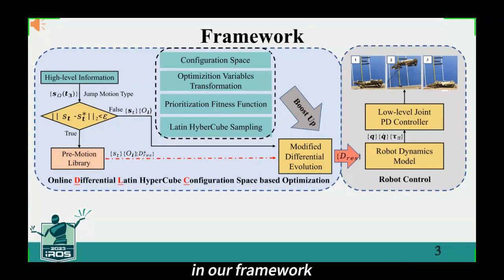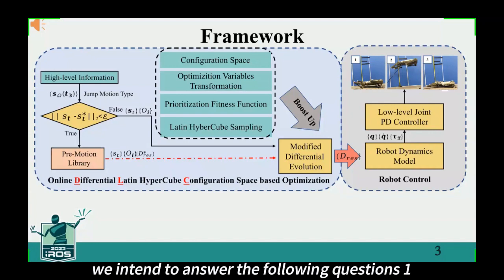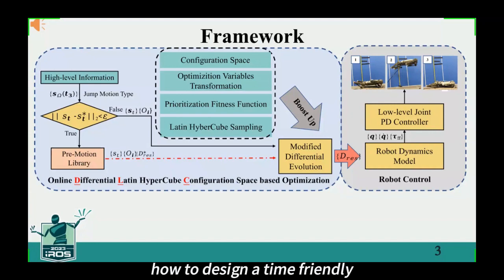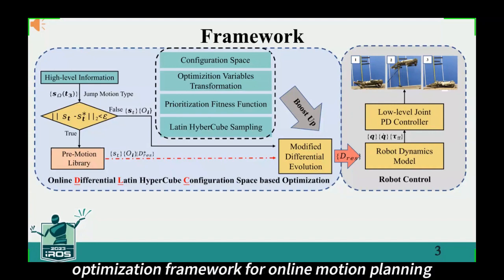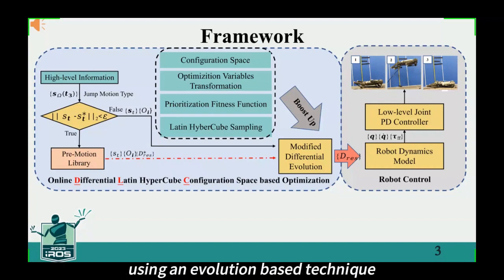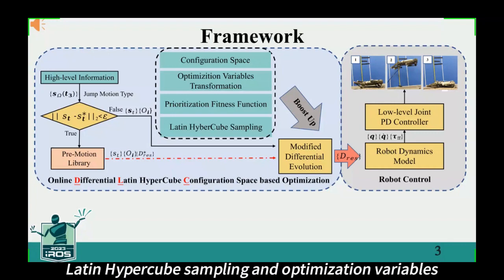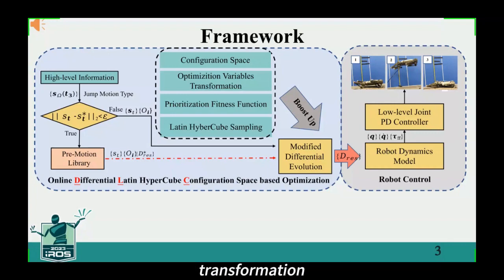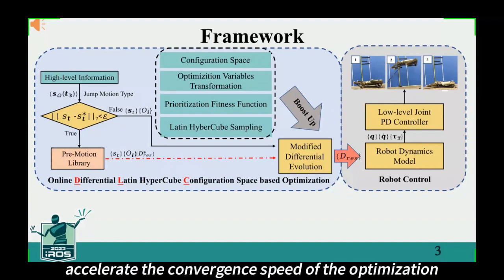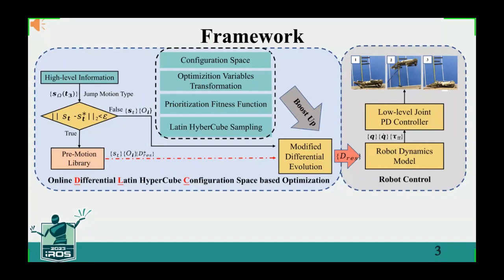In our framework, we intend to answer the following questions. 1. How to design a time-friendly optimization framework for online motion planning using an evolution-based technique. 2. How do the configuration space, Latin hypercube sampling, and optimization variables transformation accelerate the convergence speed of the optimization? 3. How to produce a series of trajectories for the pre-motion library. You can see the green box in the framework diagram.